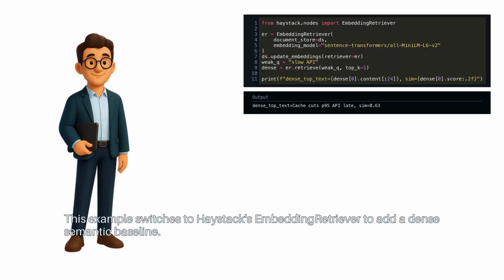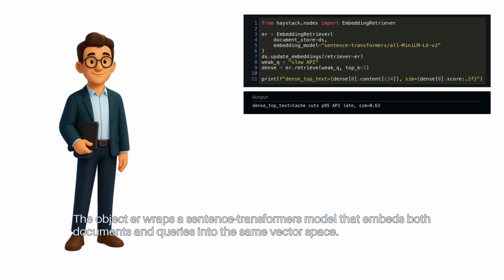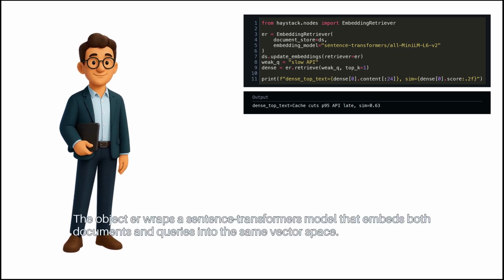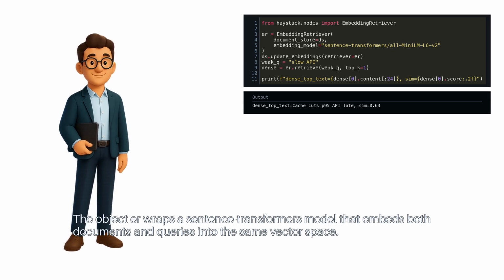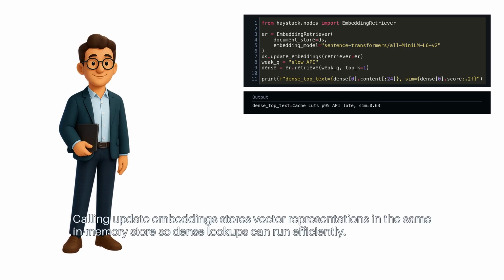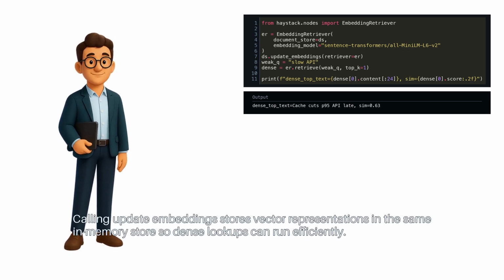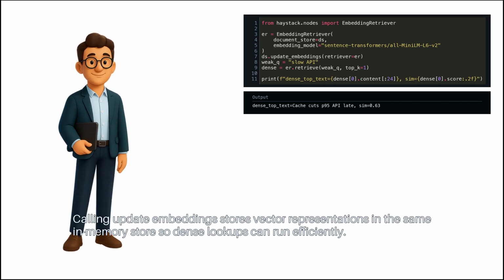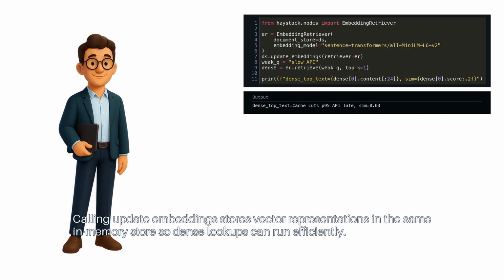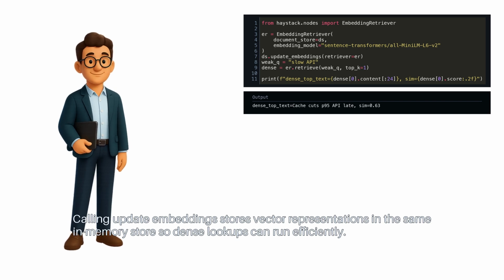This example switches to Haystack's EmbeddingRetriever to add a dense semantic baseline. The object wraps a SentenceTransformers model that embeds both documents and queries into the same vector space. Calling update embeddings stores vector representations in the same in-memory store so dense lookups can run efficiently.